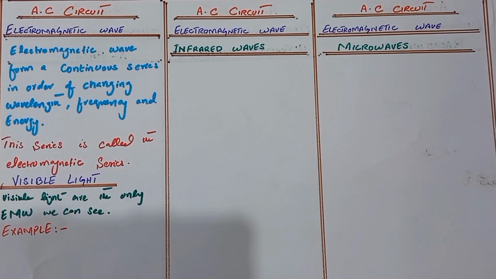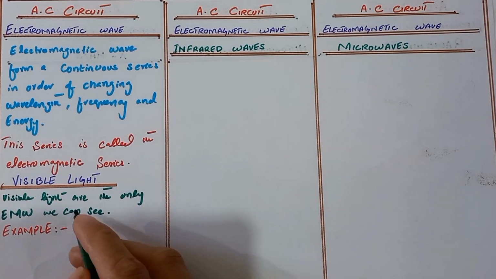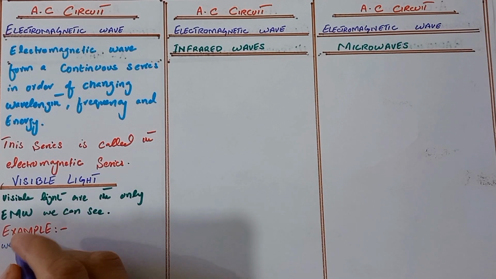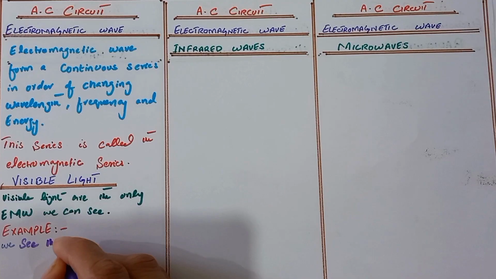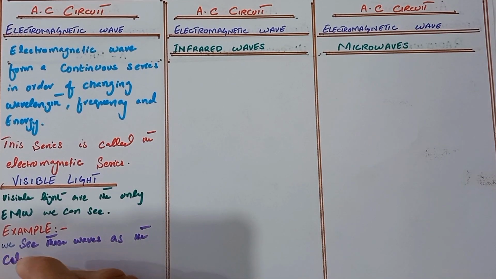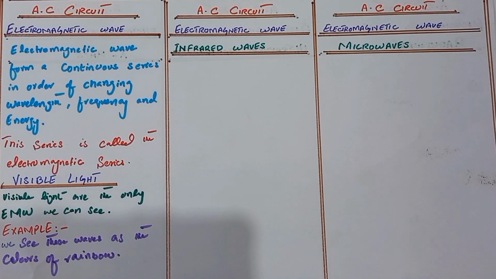In the example, we see this wave has the colors of the rainbow. Each color has a different wavelength. So here we write that we see these waves as the colors of the rainbow.